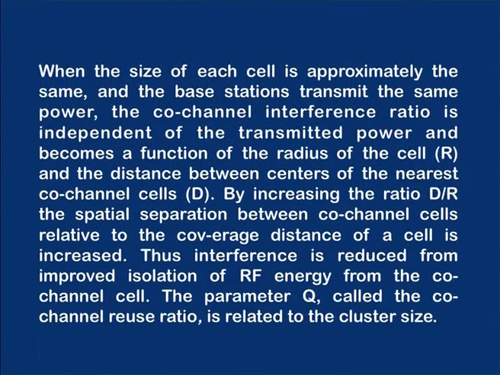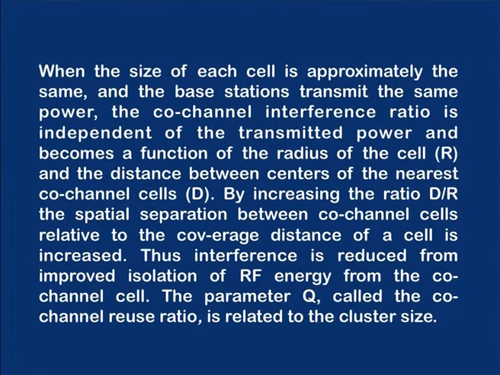So, the size of the cell is approximately the same. We try to keep it nearly the same. The base station transmits the same power. The co-channel interference ratio is independent of the transmitted power and becomes a function of the radius of the cell, which we will denote by capital R, and the distance between the centers of the nearest co-channel cells, which will be denoted by capital D.